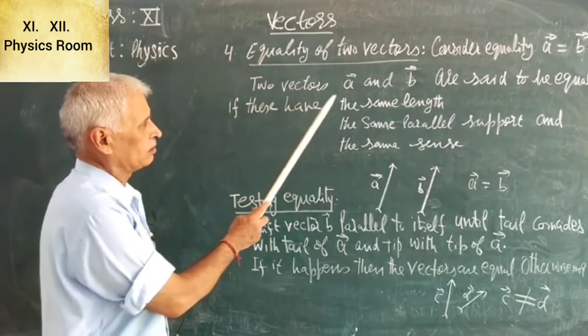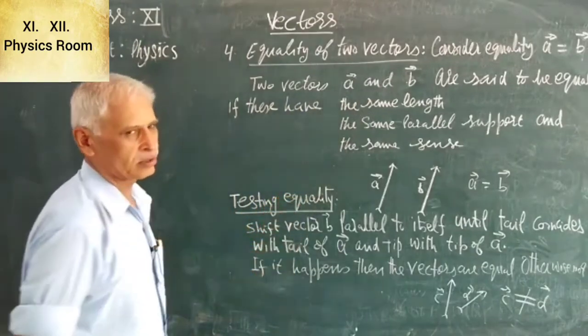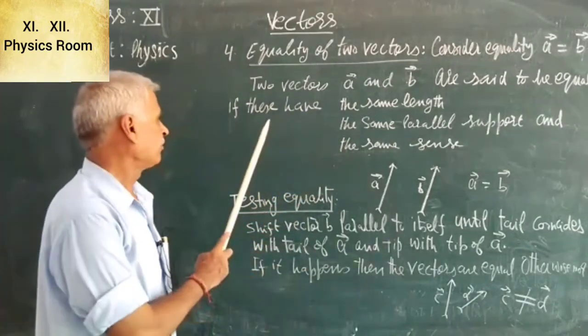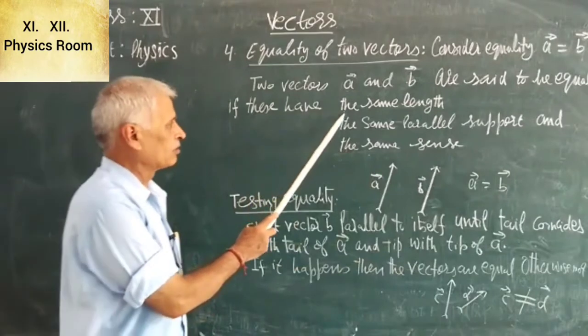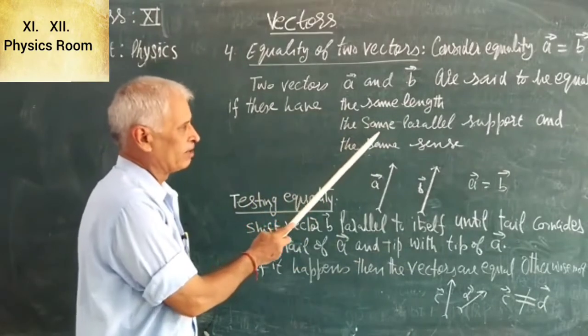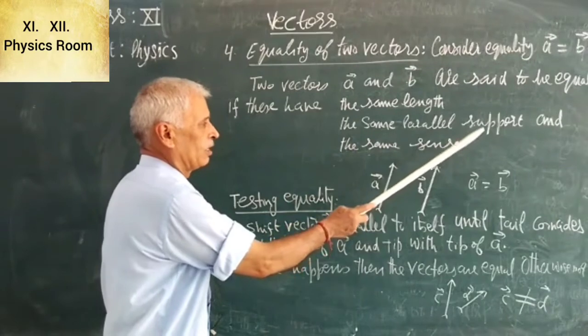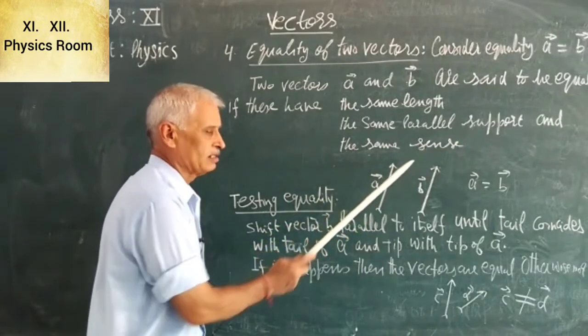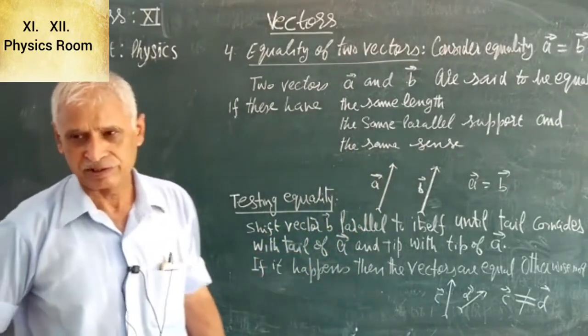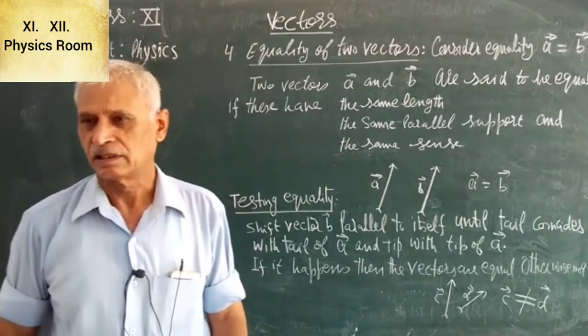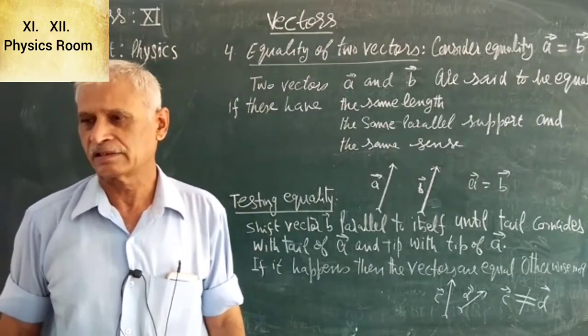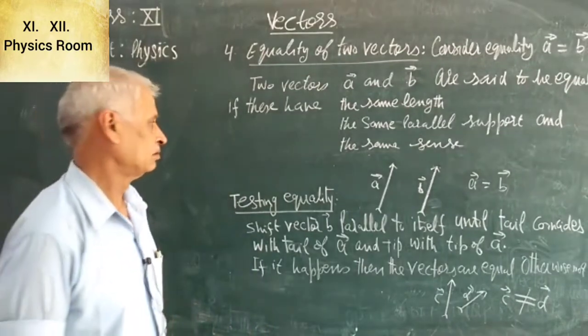Two vectors A and B are said to be equal if they have the same length, the same parallel support, and the same sense. If the three characteristics of both the vectors are the same, then the vectors are said to be equal.